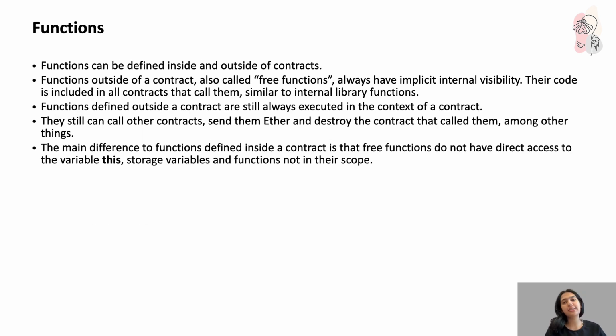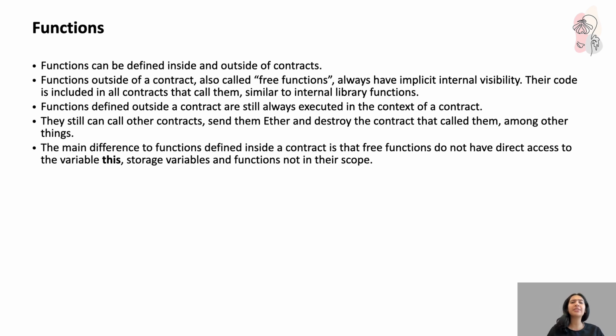Now coming to the functions. Solidity allows you to define functions in two ways, inside a contract as well as outside it. Functions that are defined outside a contract are called free functions. Free functions have an implicit internal visibility, meaning their code is included in all the contracts that use them, similarly to how internal library functions get used. Even though these functions are written outside the contract, they still execute in the context of the contract.